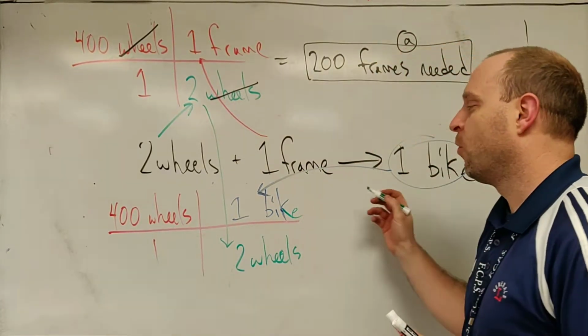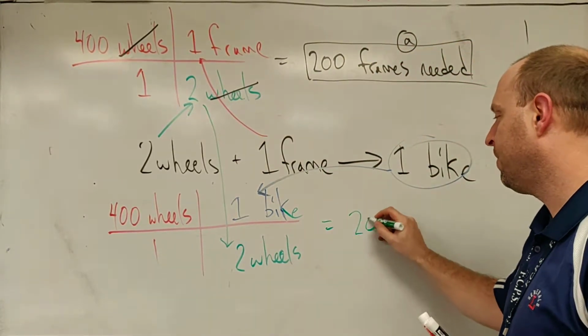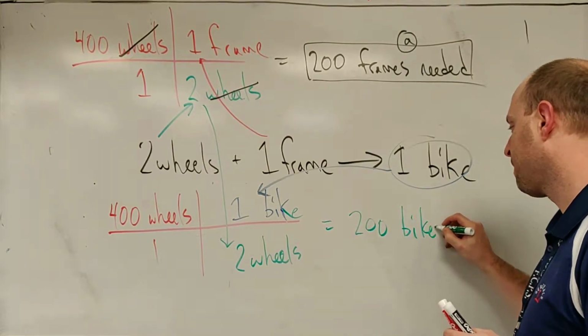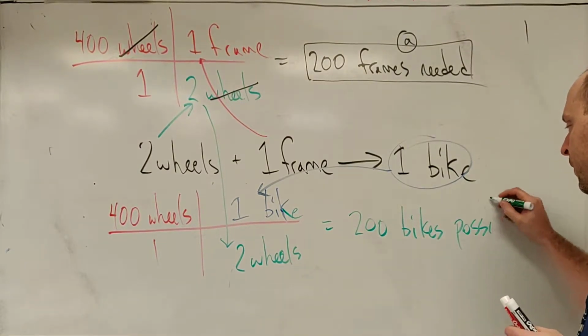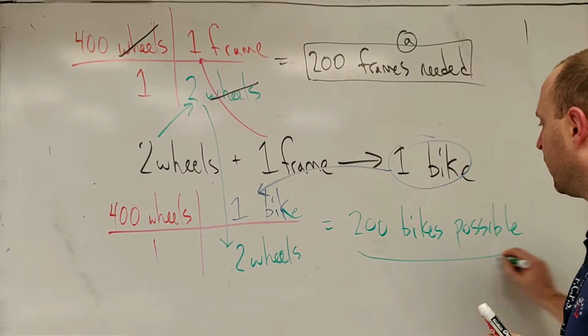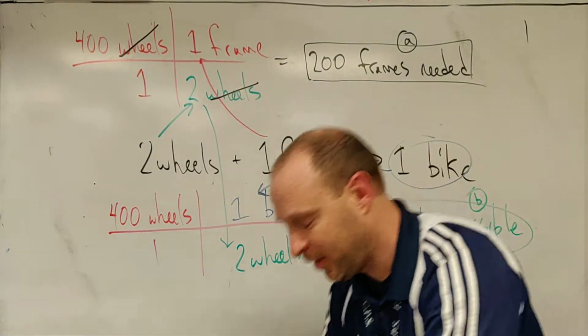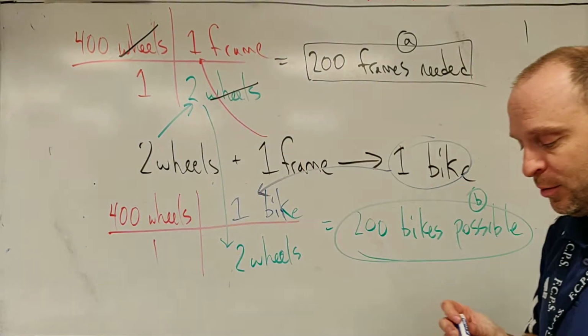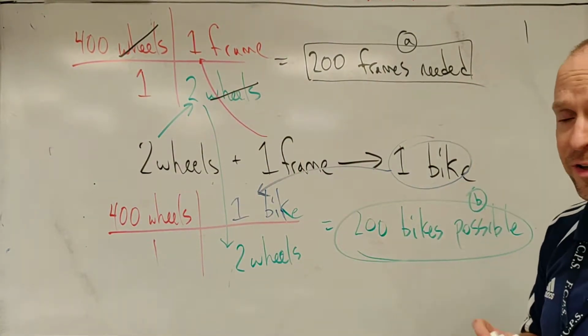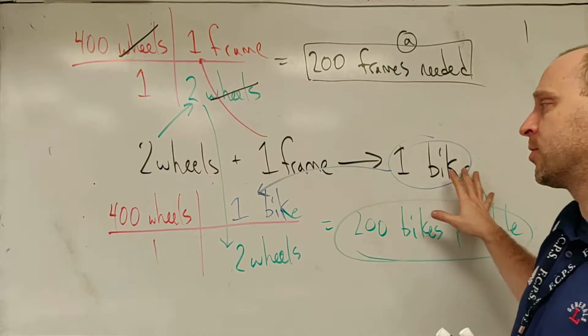All right, so 400 over 2, that's 200 bikes possible. Right, and there is our answer to part B. Okay, and that was the number we had predicted before. And no surprise there. The key here is dimensional analysis, ignoring whatever is going on.